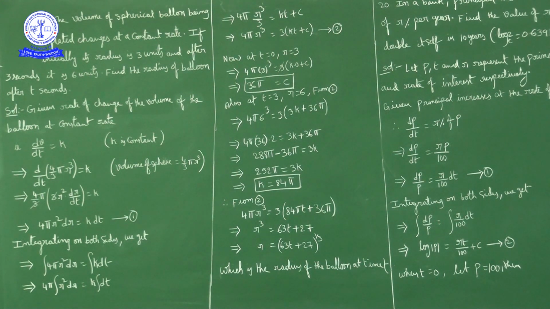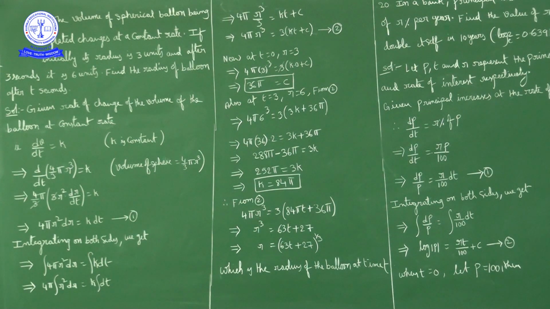So we have the k value and the c value. Substituting the k value and c value in 2, what do we get? 4 pi r cube is equal to 3 into kt, what is k, 84 pi t, plus what is c, 36 pi. Now my left hand side is a multiple of pi, right hand side is also a multiple of pi. Cancel pi on both sides. Also the left hand side is a multiple of 4, the right hand side is also a multiple of 4. So cancel 4 pi on both sides.